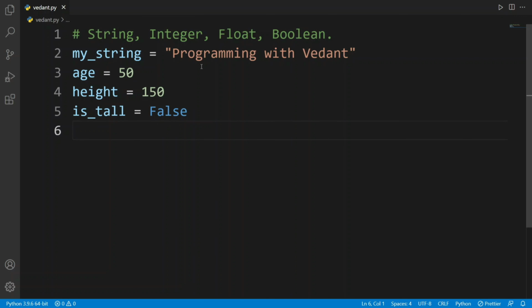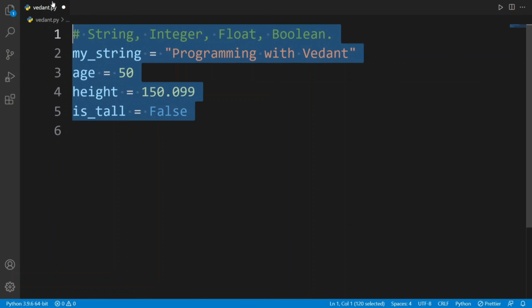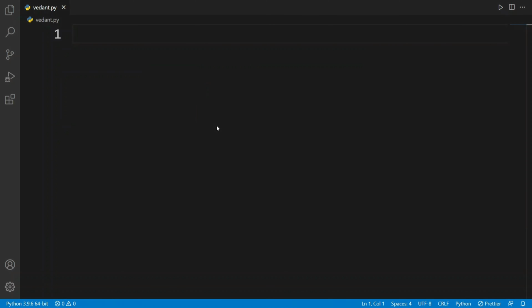Any value passed inside the double quotes is considered to be a string. Any non-decimal value, either positive or negative, is considered as integer. Any decimal value, either positive or negative, will be considered as float, and any value either true or false will be considered as boolean. Now I am giving you a basic simple quiz, so do try it.